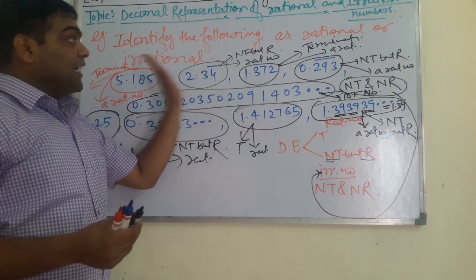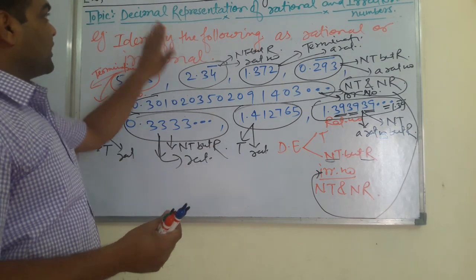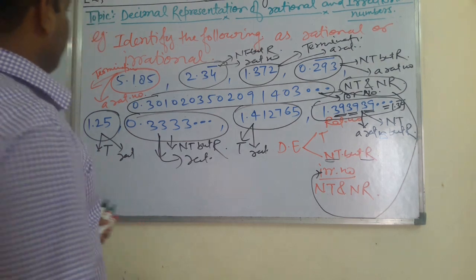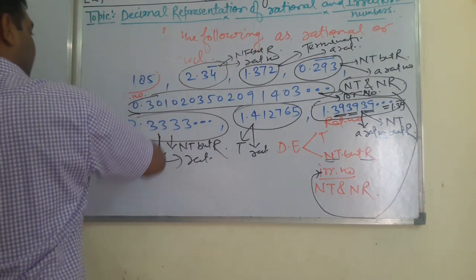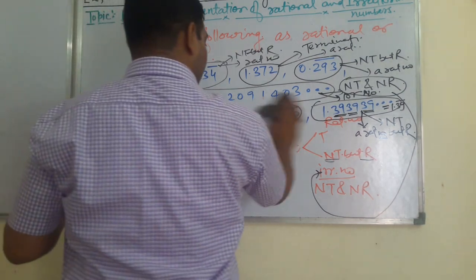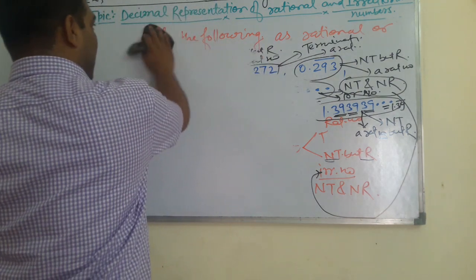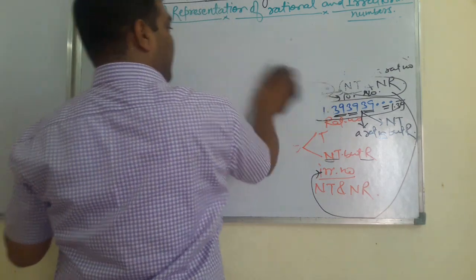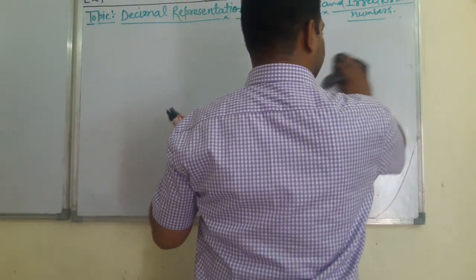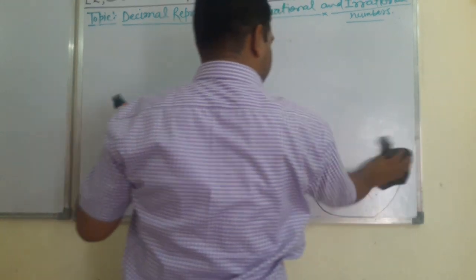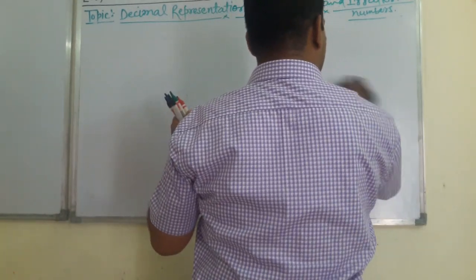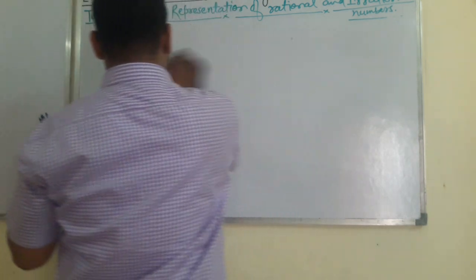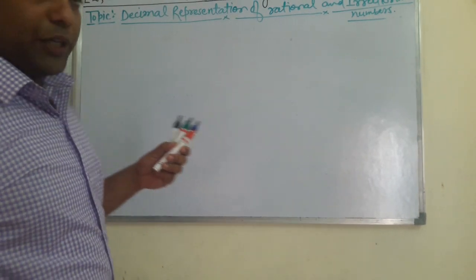Now the next important point I am going to discuss under this topic: suppose you have been given a rational number in the form of p by q, and how to convert it into decimal form, so that the decimal can be either terminating or non-terminating but repeating. Very interesting and important topic, students.